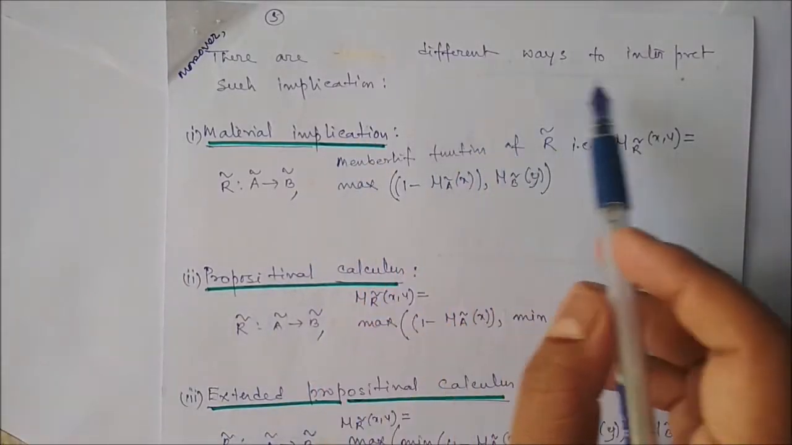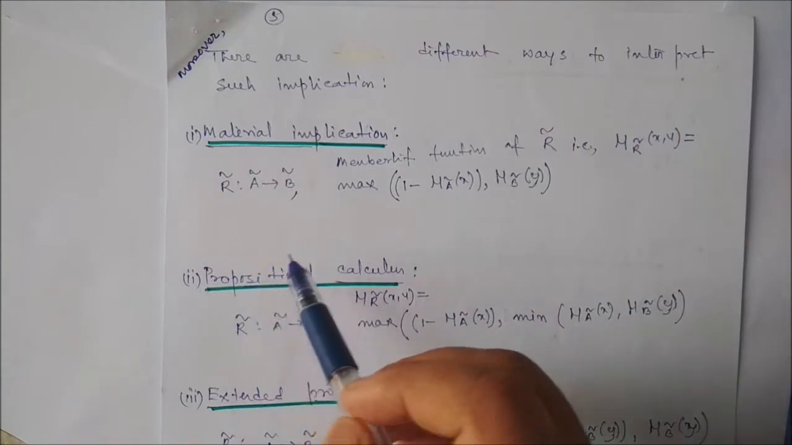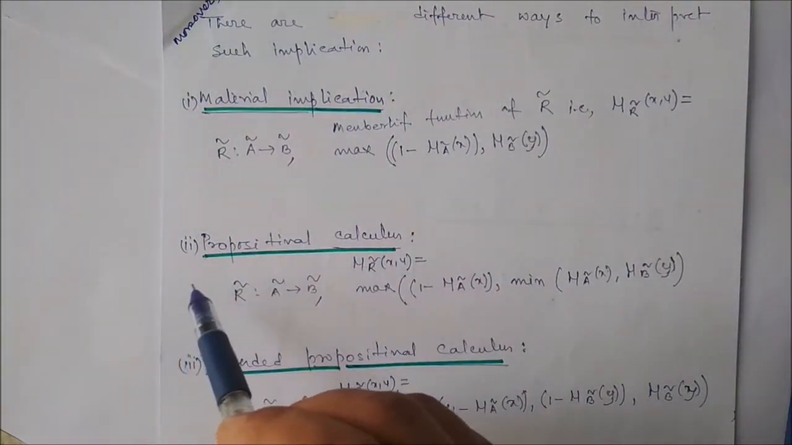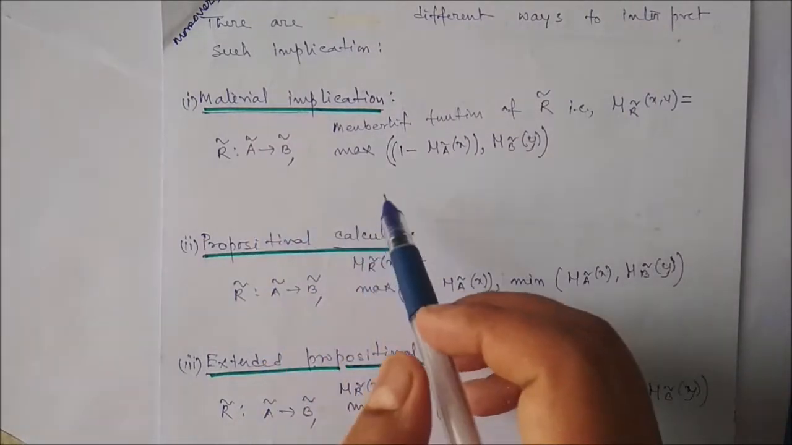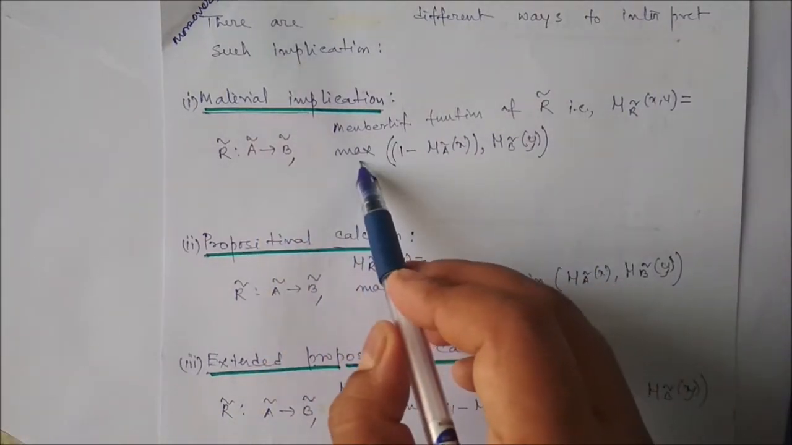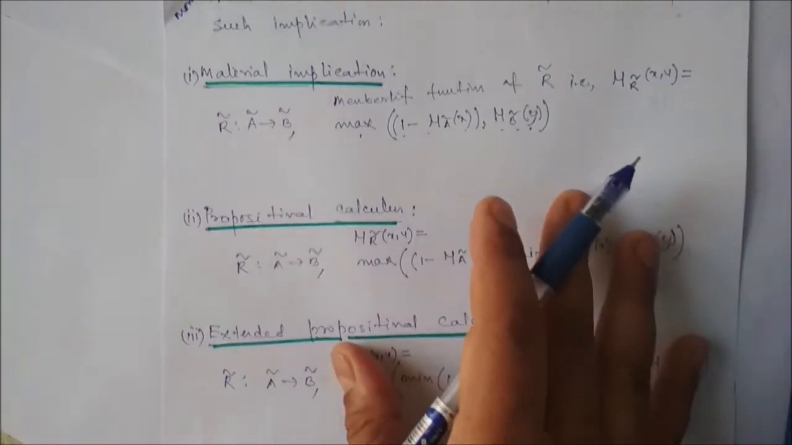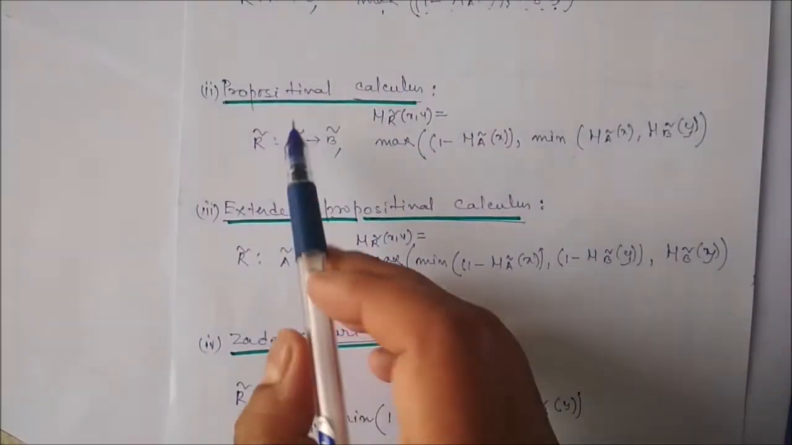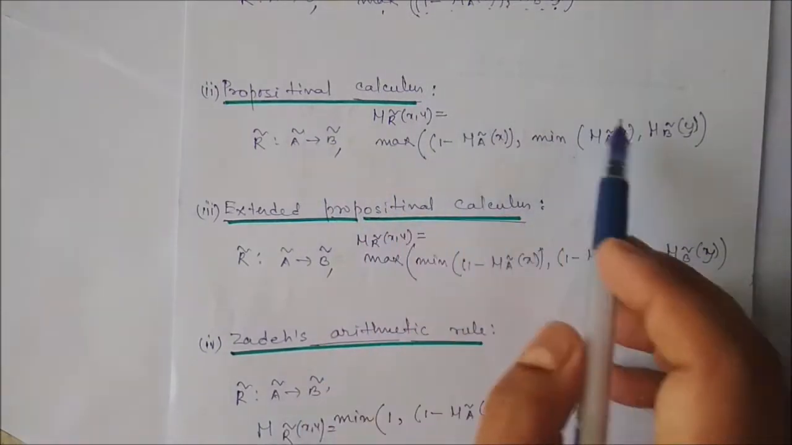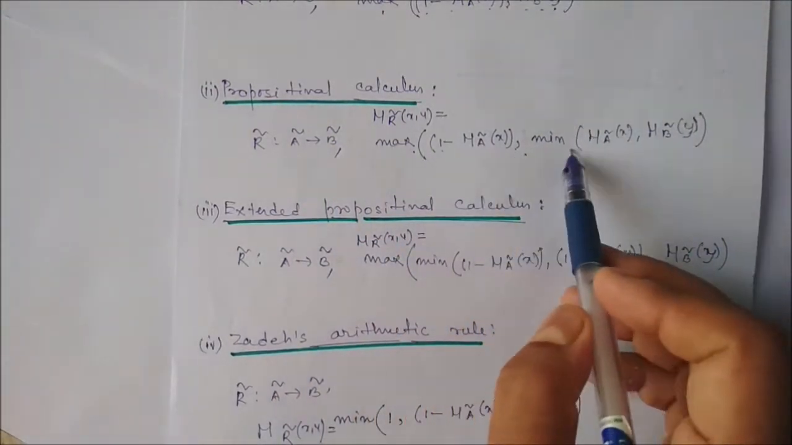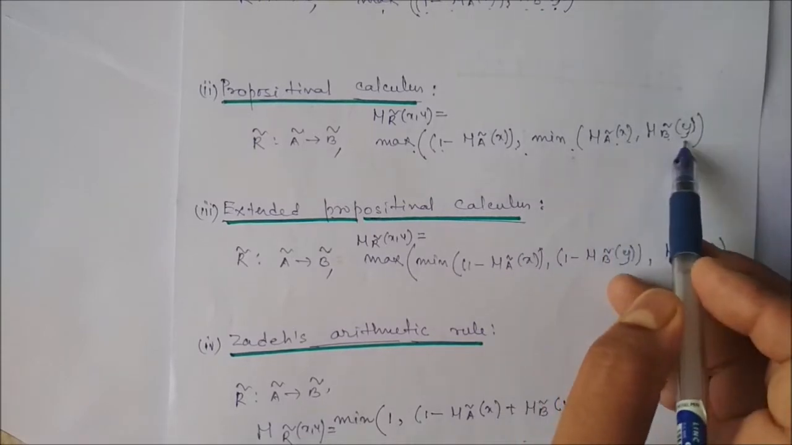Moreover, there are different ways to interpret such implication. The first one is called material implication. To get the membership value, we may apply max of 1 minus mu A(x), comma mu B(y). Similarly, for propositional calculus, we may apply max of 1 minus mu A(x), comma the minimum of mu A(x) and mu B(y).